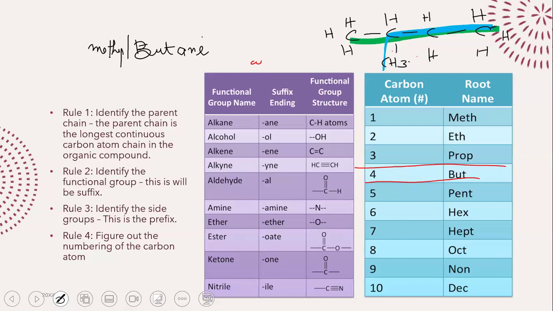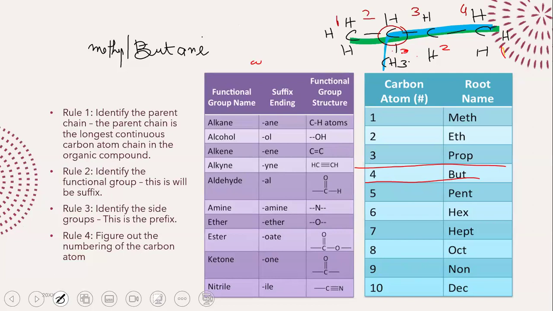And then finally, we have to now talk about the numbering. Now, in this scenario, if I count from the right side, I'll get a different number, and if I count from the left side, I will get a different number. If I count from, for example, the left side, I get 1, 2, 3, 4. The methyl group is on carbon atom number 4. But if I count from the right side, I get 1, 2, 3. The methyl group is on carbon atom number 3.